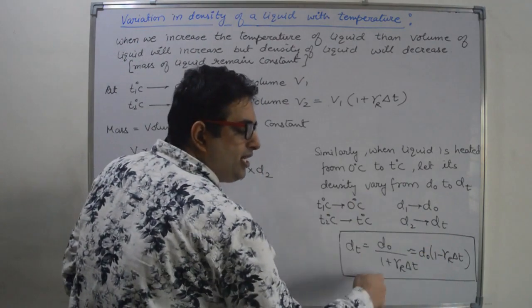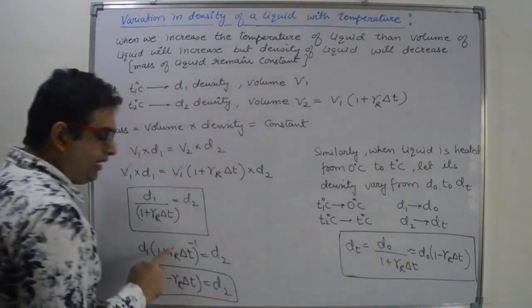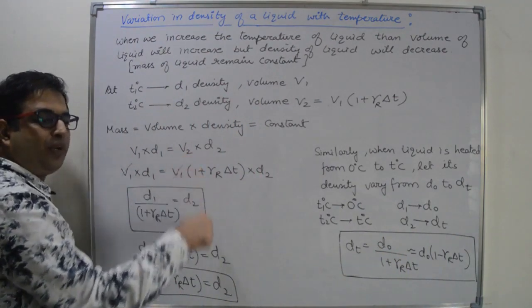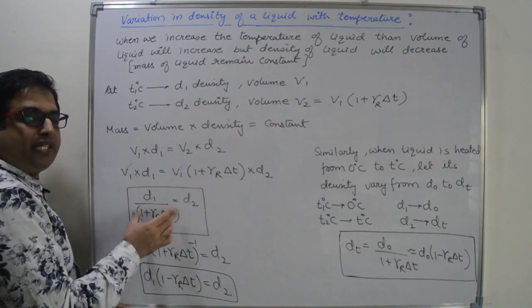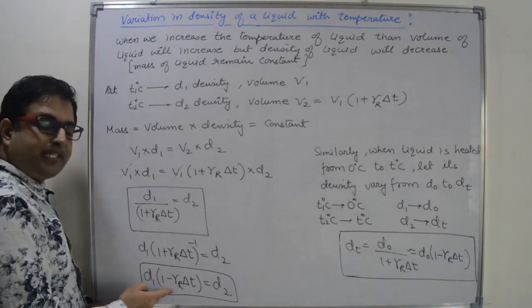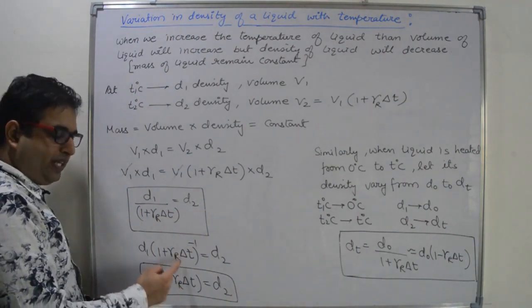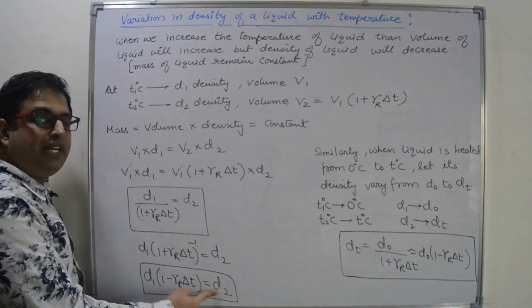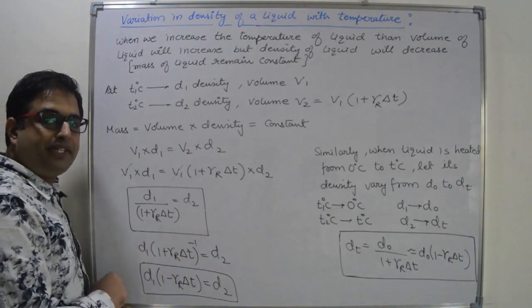You can see in this relation, as we increase the temperature, the density of the liquid will decrease because the denominator is increasing. In the approximate result also you can see it, as we increase the temperature, the subtraction will increase, so overall density will decrease, right?